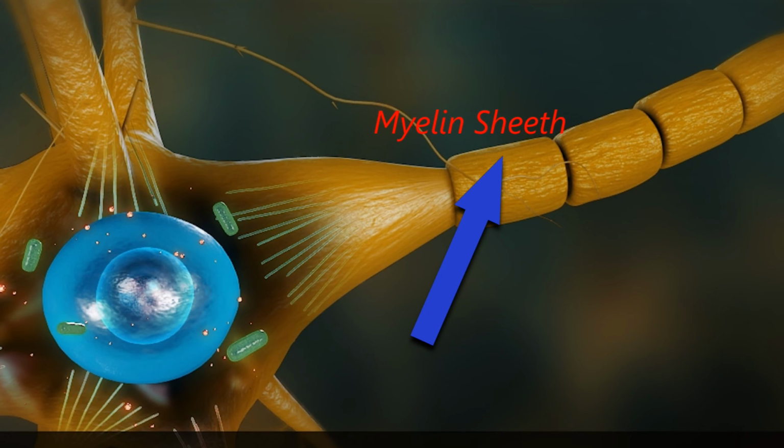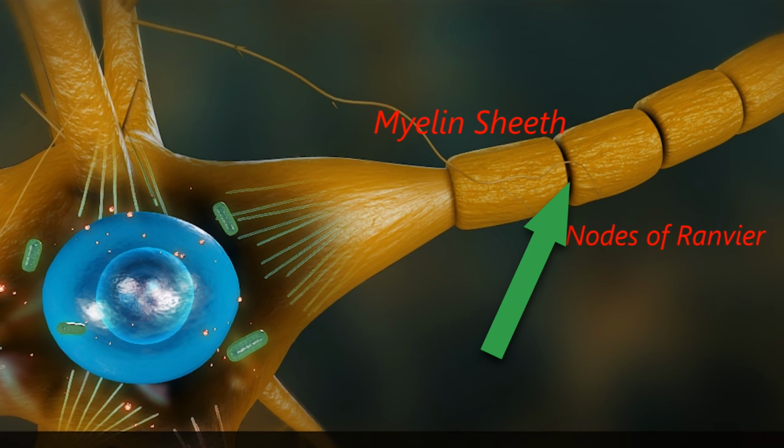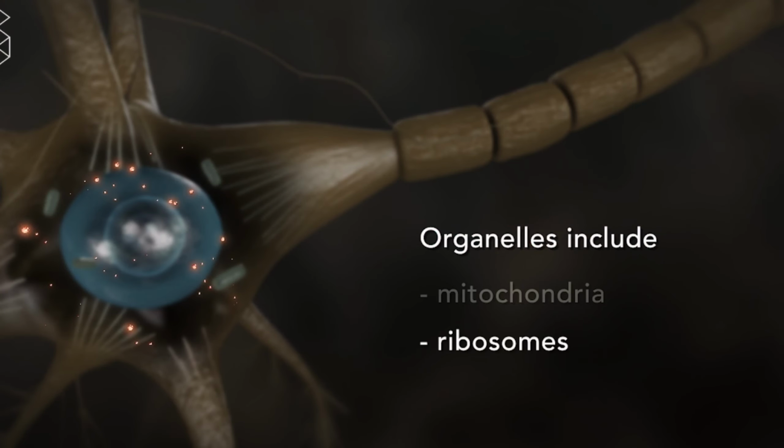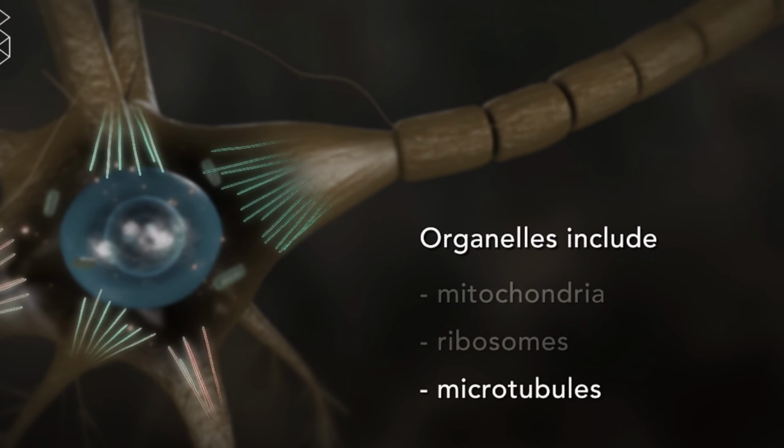This sheath is interrupted at regular intervals called nodes of Ranvier. The sheath is made up of Schwann cells and chiefly consists of fatty material. Like a normal cell, it includes mitochondria, ribosomes and microtubules.